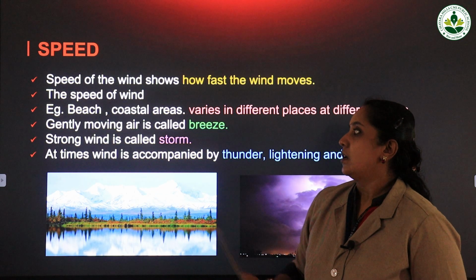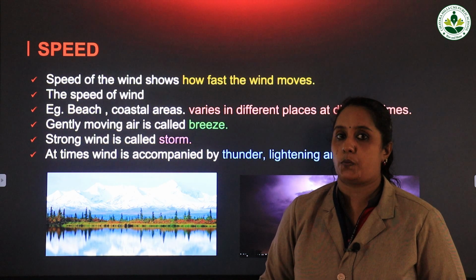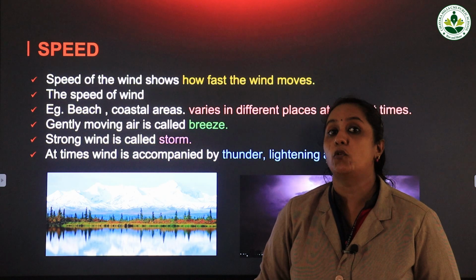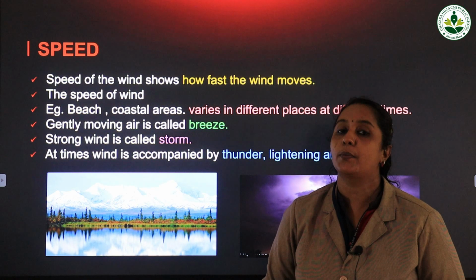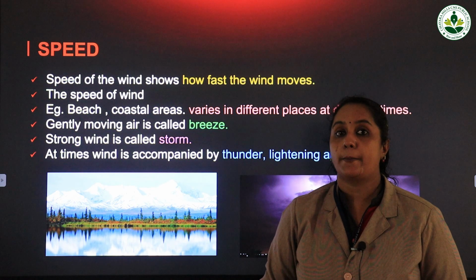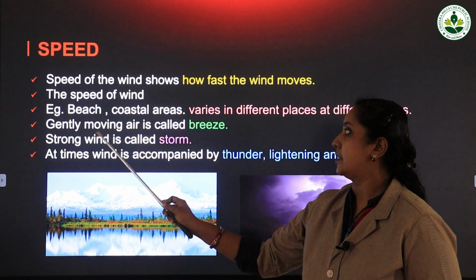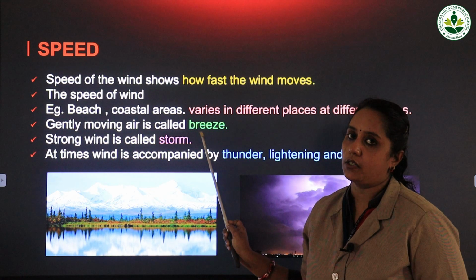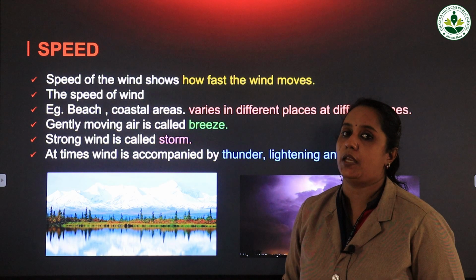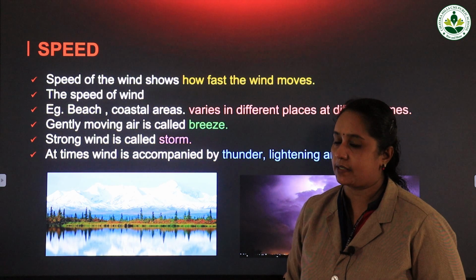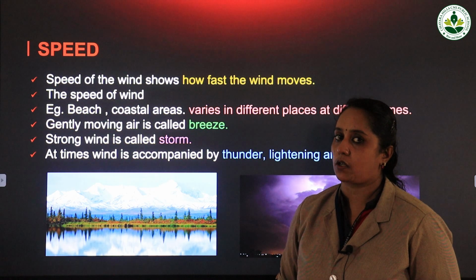Okay, now I told you about the wind that is moving at a slow speed. The gently moving air, that is the wind that moves at a slow speed, is called by a particular name, that is called breeze. I repeat, breeze. So what is breeze? Gently moving air is called breeze. The wind which moves at a slow speed is known as breeze.